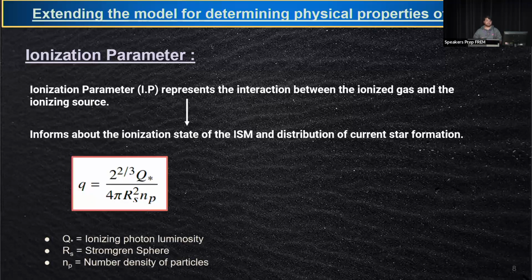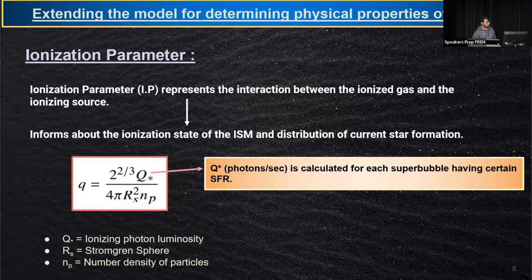By formula, it is just the ratio of the amount of flux with respect to the number density of particles. In the equation, Q star is the ionizing photon luminosity, represented as photons per second, which we have derived from the superbubble, which I was discussing earlier.